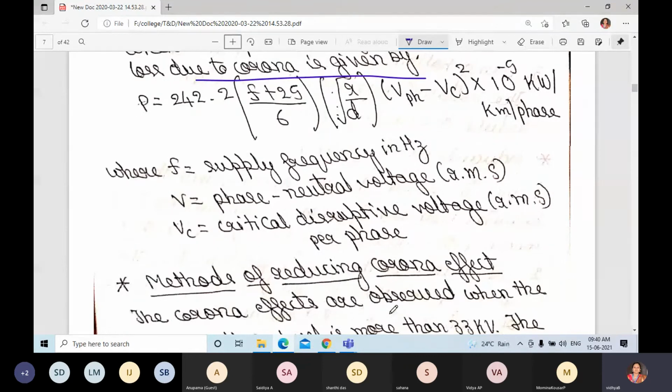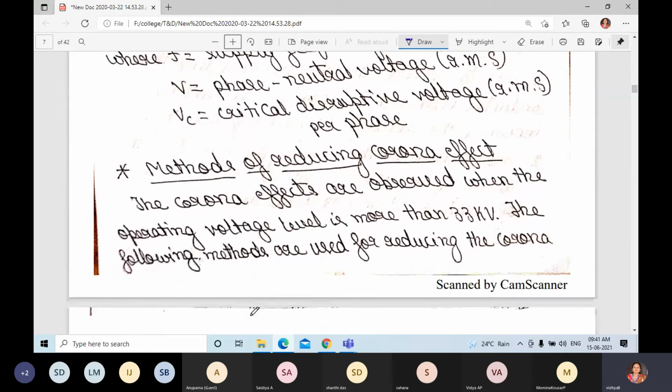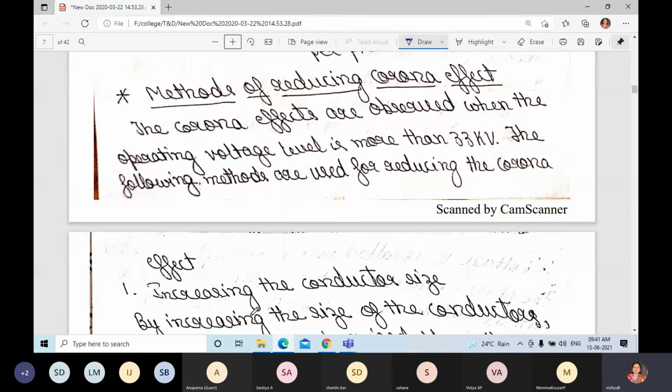Next is the methods of reducing corona effect. Now we have discussed visual voltage, visual disruptive voltage, critical disruptive voltage and power loss due to corona. Those three equations we have come to know about. How can we reduce the corona?